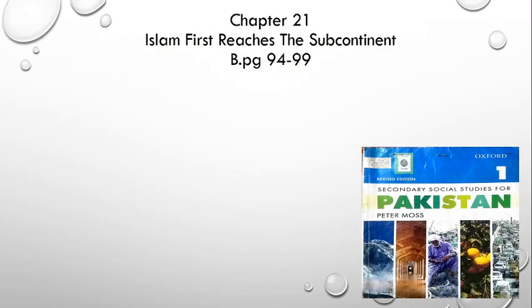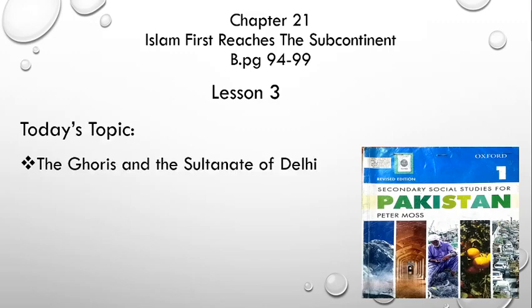We are studying chapter 21, Islam First Reaches the Subcontinent. It's on book page number 94 till 99. Today we have to start its lesson 3. Today's topic is the Ghoris and the Sultanate of Delhi. It's on book page number 96 till 97.